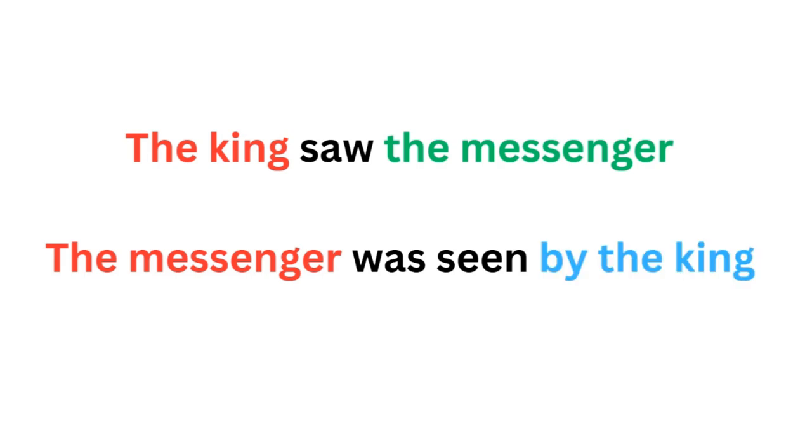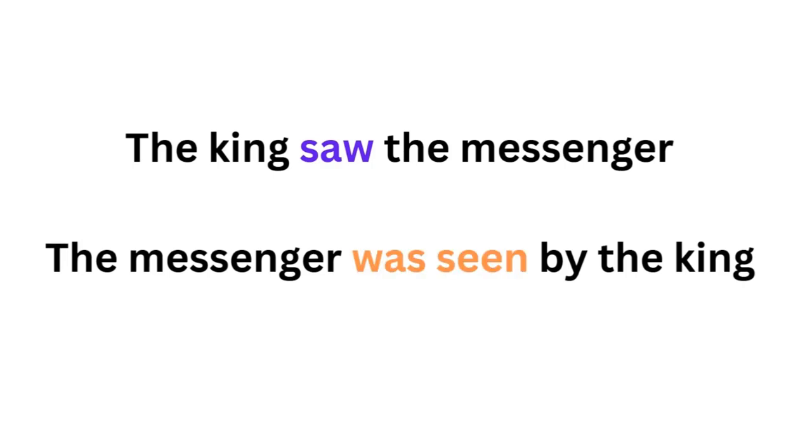Now the king is in the ablative case, by the king. He's an ablative of agent. He is the one doing the passive verb. So I have saw, which is an active verb, and was seen, which is a passive verb.